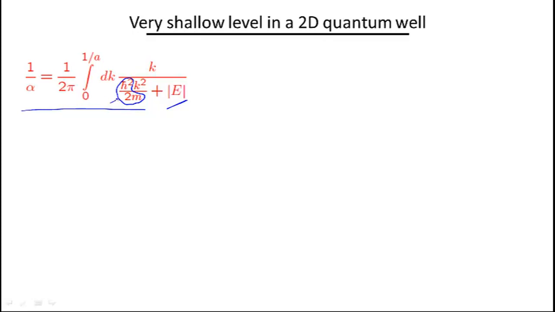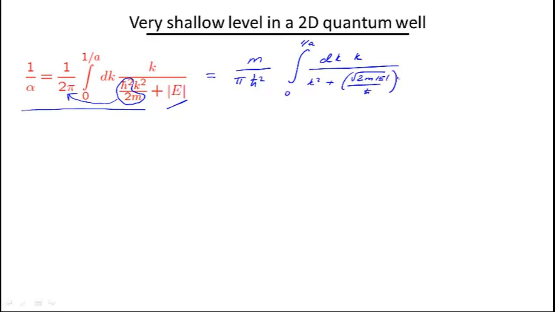The first thing I'm going to do is factor out the coefficient in front of the integral. I'm going to have m over pi h squared, and I will get an integral from 0 to 1 over a. Let me write it in this form, dk times k, and here I'm going to have k squared plus the square root of 2mE over h squared.